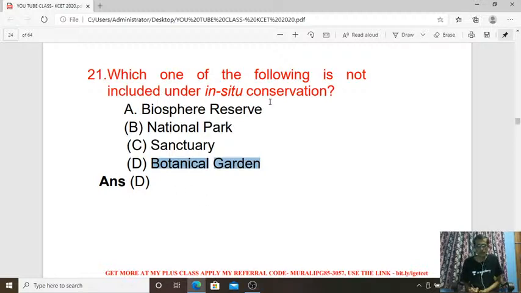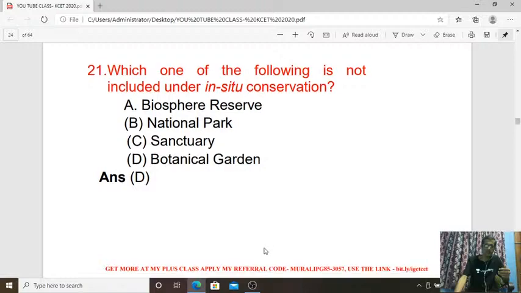What about the biosphere reserves, national park, sanctuary? These are in situ conservation: conservation of plants in their natural habitat. Conservation of plants away from their natural habitat under human control, that is the botanical garden. Like a zoological garden or zoo, the botanical garden is one type of ex situ conservation methodology to conserve endangered or endemic species of plants. Okay, so the answer is D.